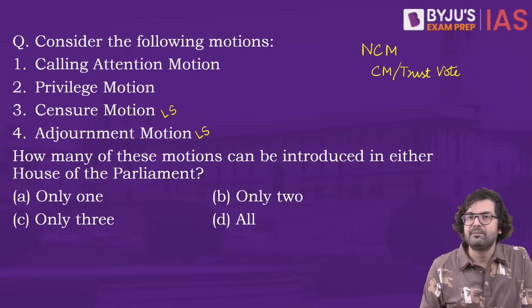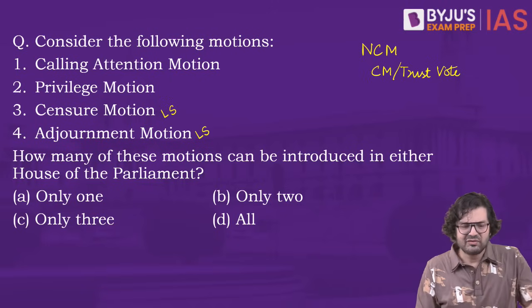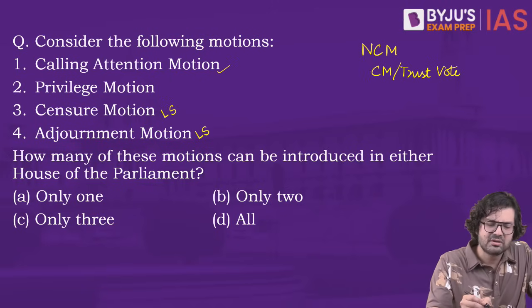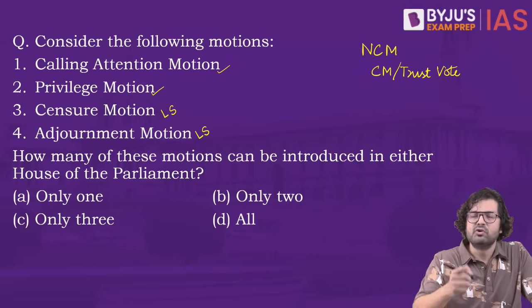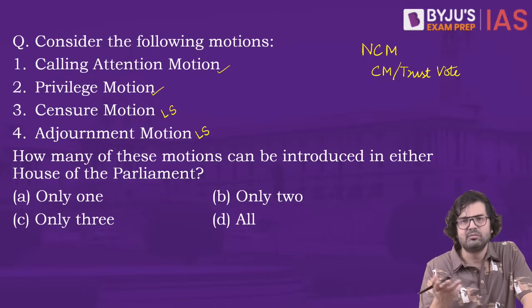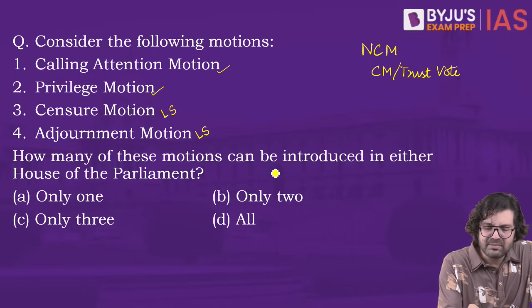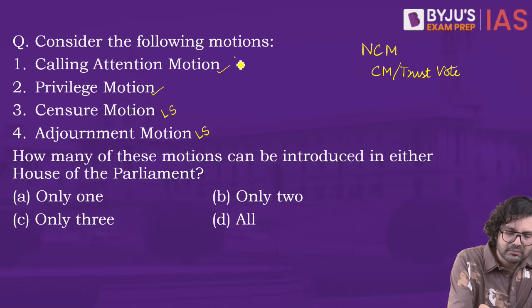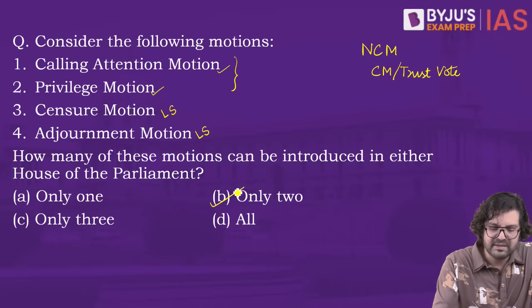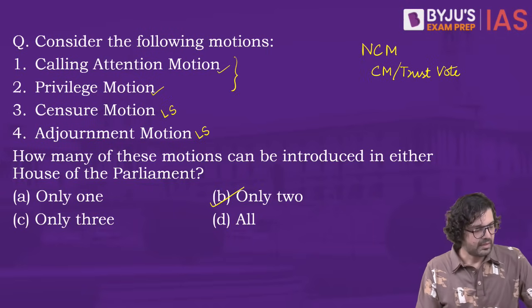Whereas other motions like a calling attention motion, privilege motion, and motion of thanks are introduced in both houses. So here, how many can be introduced in either house? These two. B is the right answer.